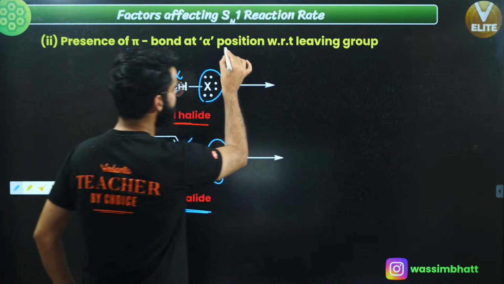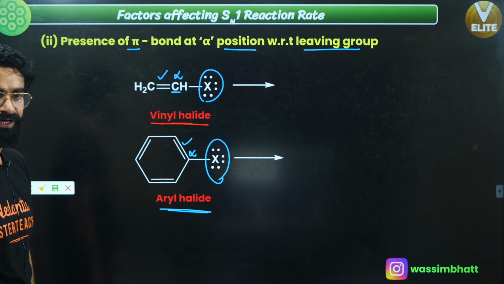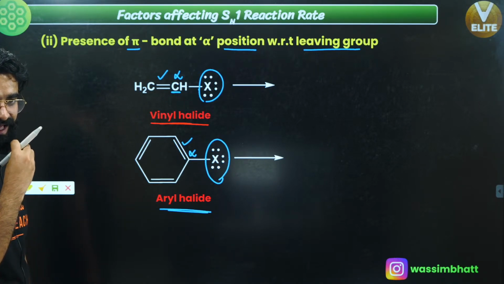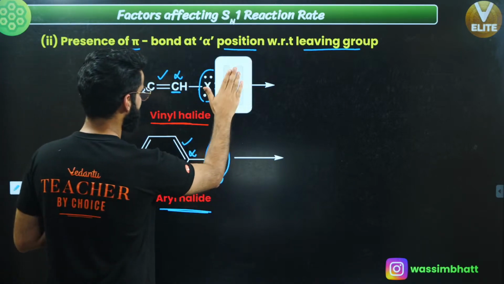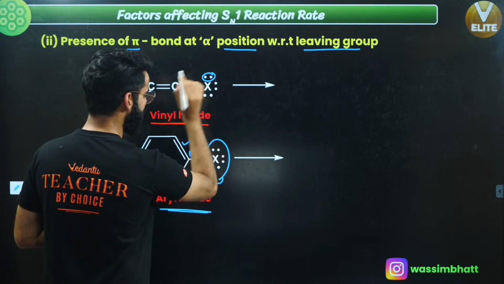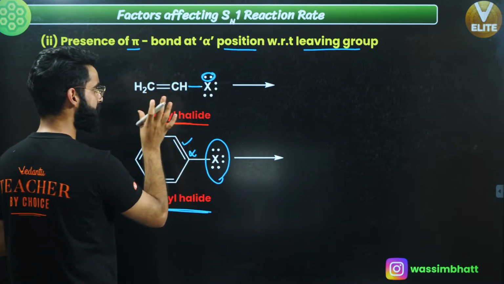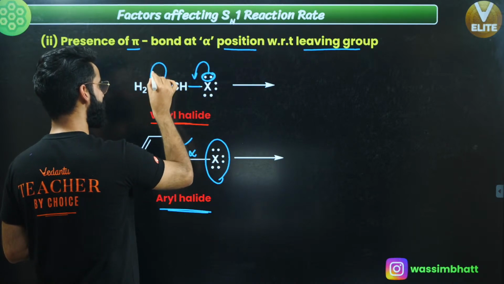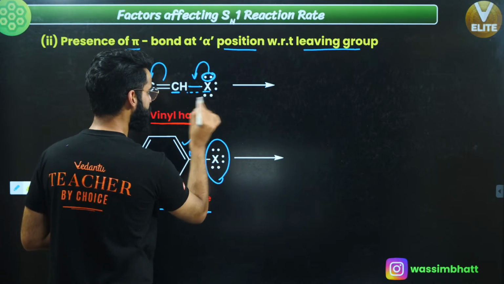Now, what does the presence of pi bond at alpha position with respect to the leaving group do exactly? Can you let me know in the chat box what happens? See guys, it's a simple case, understand properly. There's a lone pair on this halogen over here, this is sigma, this is pi. Can I say over here we have got conjugation? Due to conjugation, this bond will break in this direction, this bond will come in this direction, due to which this carbon and X bond gets a partial double bond character.